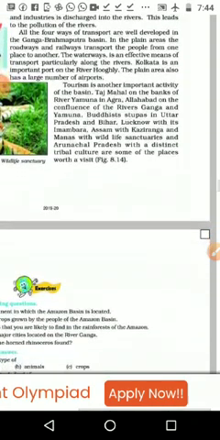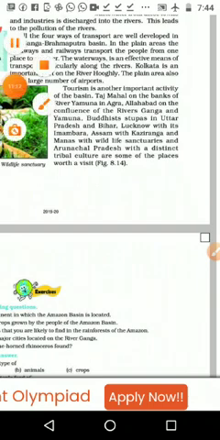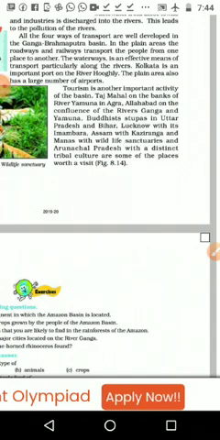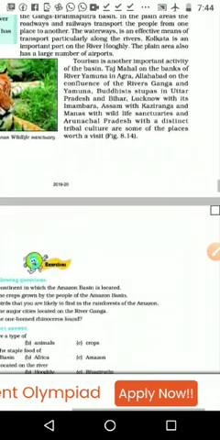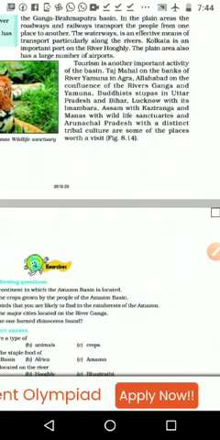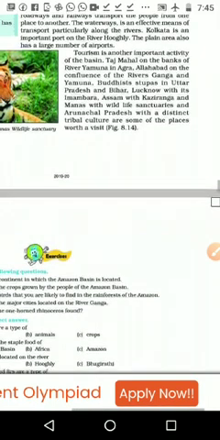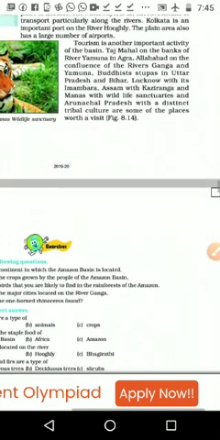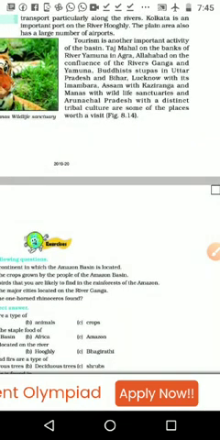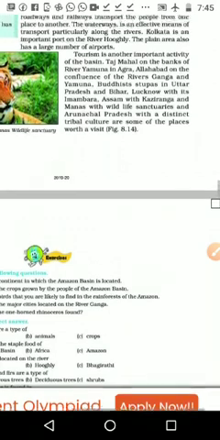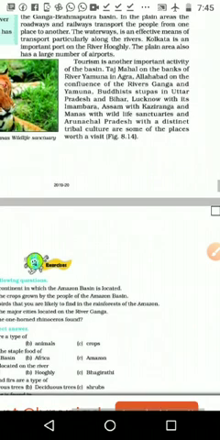Next one, tourism is another important activity of the basin. Taj Mahal on the banks of river Yamuna in Agra, Allahabad on the confluence of the river Ganga and Yamuna, and Buddhist stupas in Uttar Pradesh and Bihar, Lucknow with its Imambara, then Assam with Kaziranga and Manas wildlife sanctuaries, and Arunachal Pradesh with its distinct tribal cultures are some of the places worth a visit. Here we discuss in one paragraph all the major things.